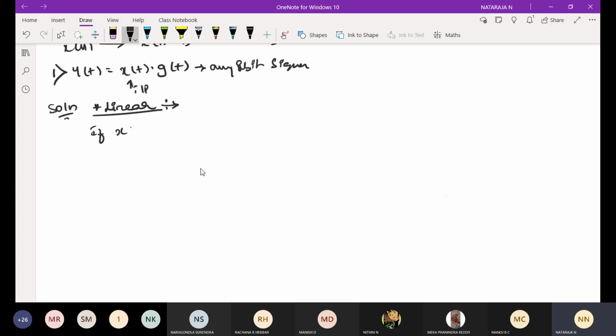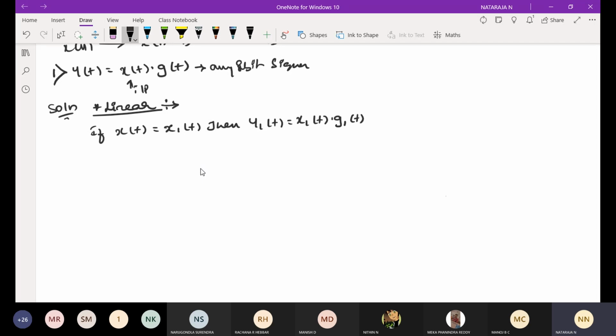If x of t is equal to x1 of t, then y1 of t is equal to x1 of t into g of t.